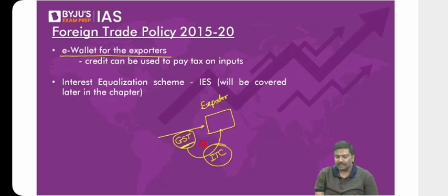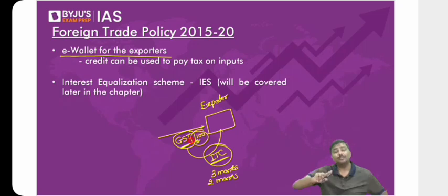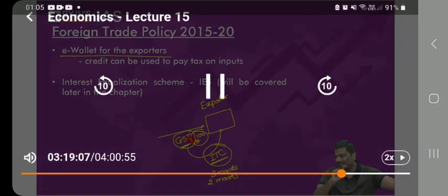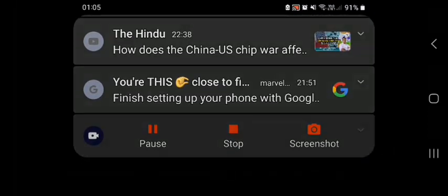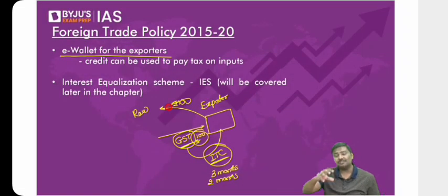But what if they provide this input tax credit after 3 months? After 2 months? After 1 month? Can I simply give a number here? Imagine you've paid a GST of 100 rupees. It simply means your 100 rupees is there with the Government of India. You do not have access to that 100 rupees right now. After, let's say, 10 days, you'll purchase one more raw material, and again you'll have to pay GST of 100 rupees. So now have a look at this. How much money will get stuck with the government like this?